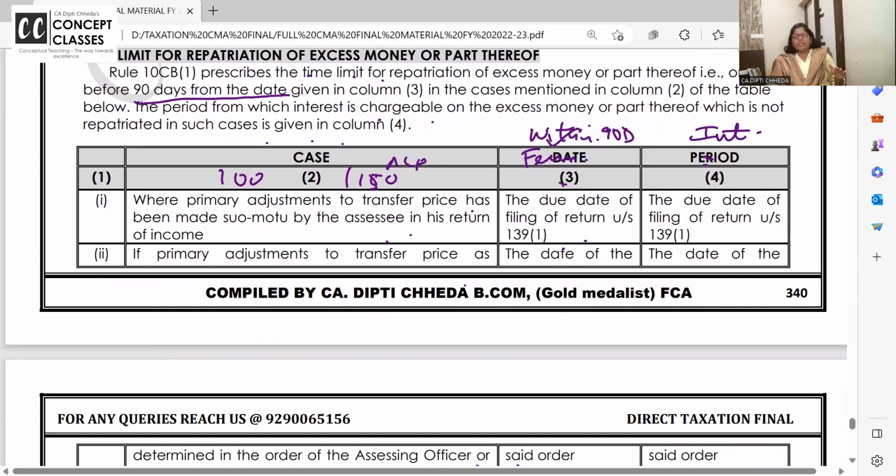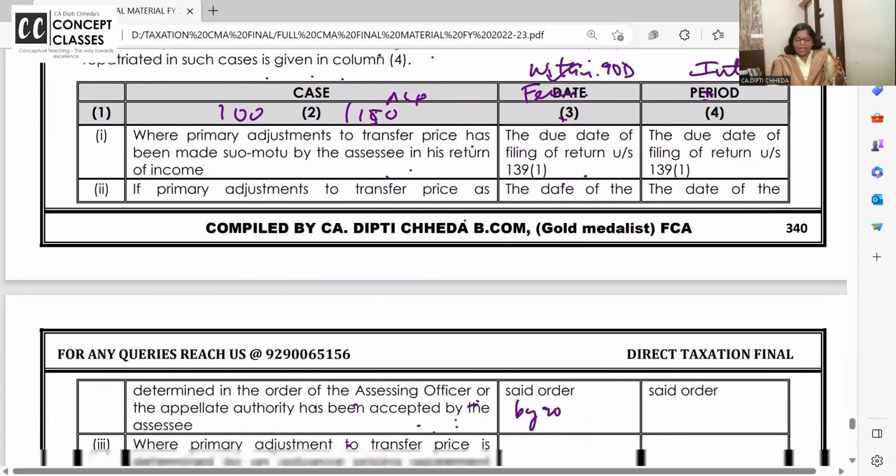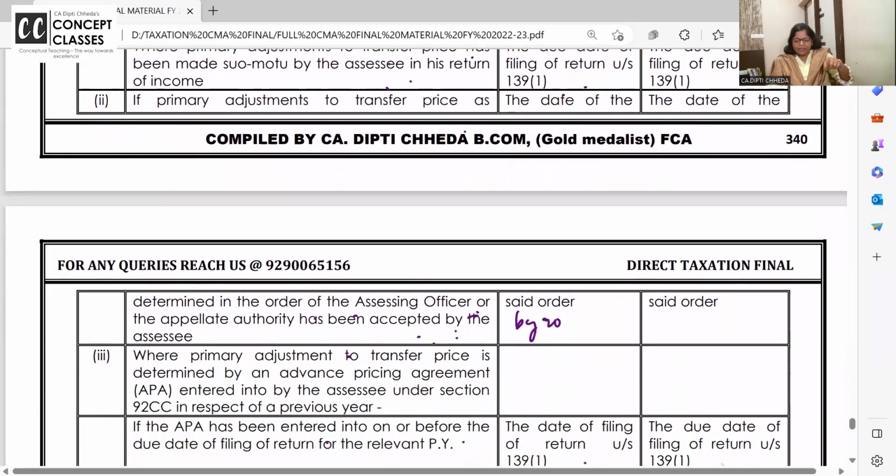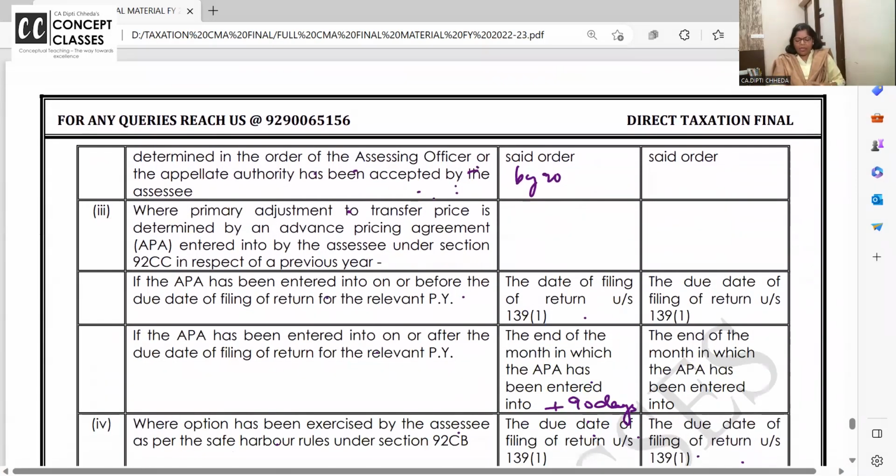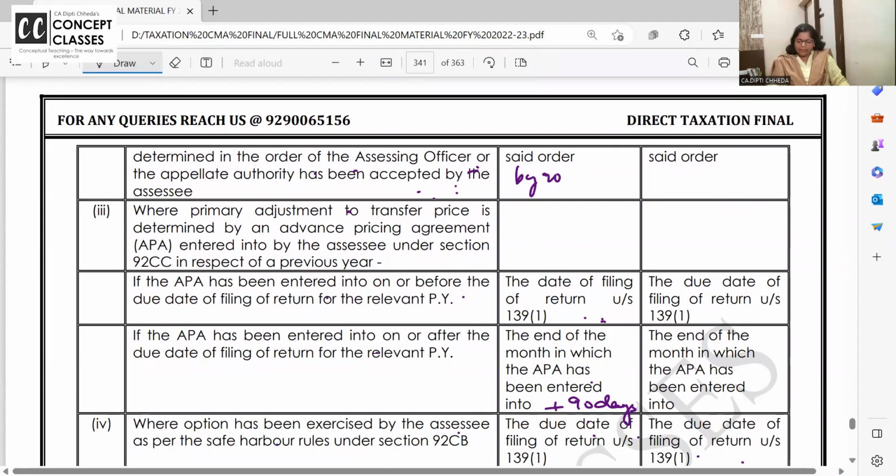If not, interest will start. So within 90 days from where? Due date of filing the return. अगर AO ने खुद से किया है तो suo motu, AO ने किया है तो 90 days from order. अब हम एडवांस प्राइसिंग अग्रीमेंट में गए तो date of filing the return, okay, वहां से 90 days.